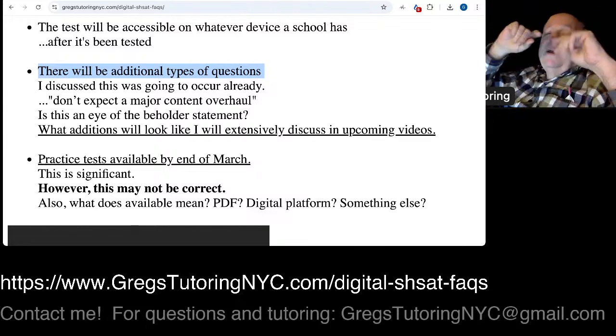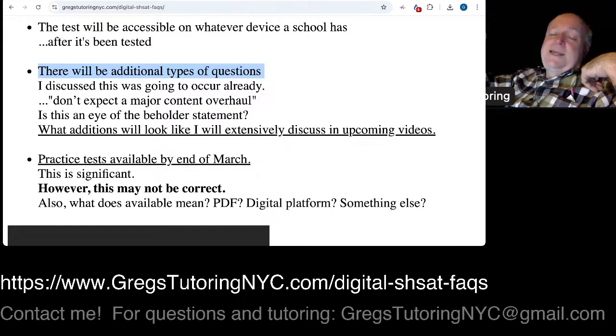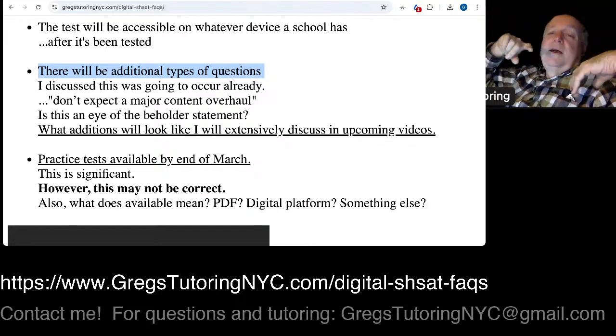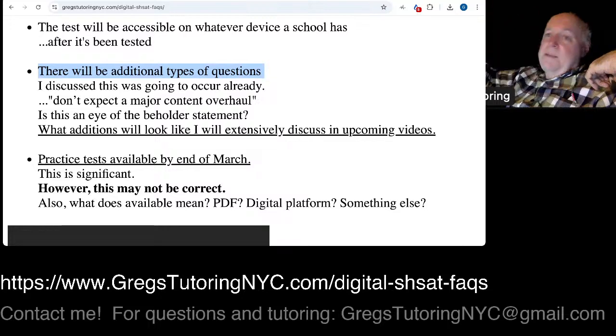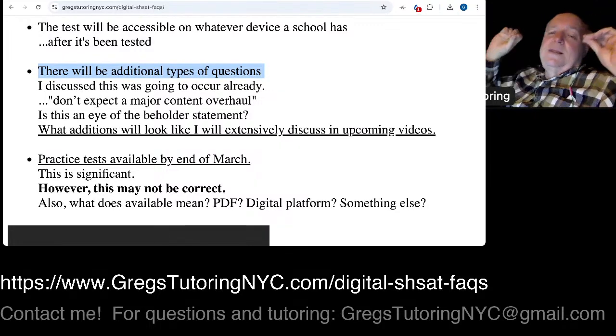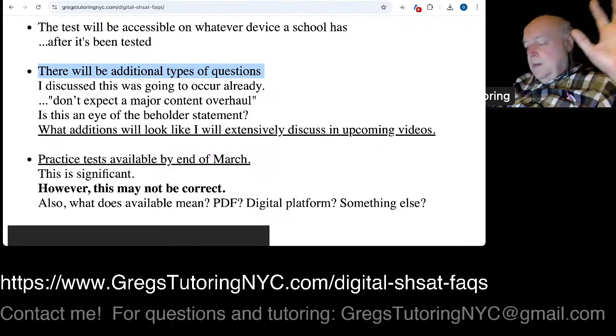Again, we can go from click A, B, C, D to click X out of 10 choices. We can click and drag a shape from here to there. So there's nothing nobody's seen before, right? And probably even occurring in your classrooms. Most students are taking the MAP and all this other stuff, so they had to have seen that.